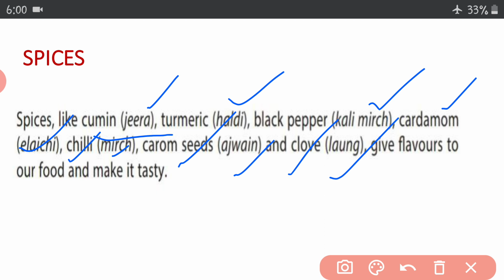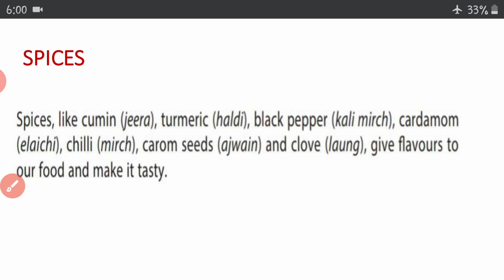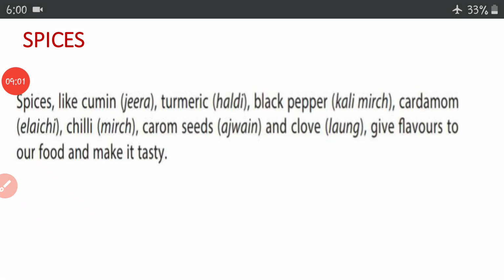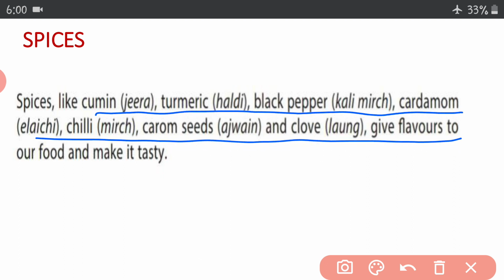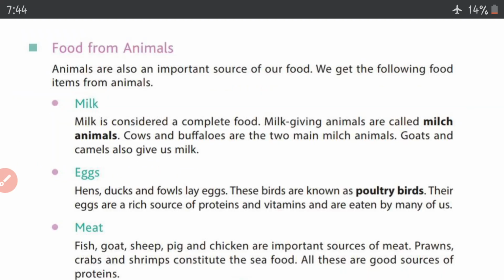So these are the different flavors which you give to your food. So for today only, you will go to your kitchen and you will ask your mama to show you all these spices, because at home you can see very well. So you just note it down.